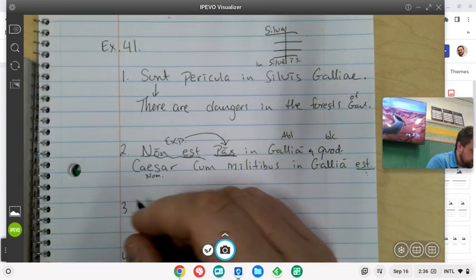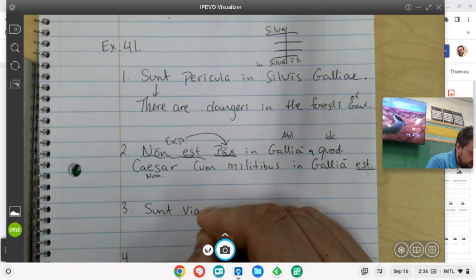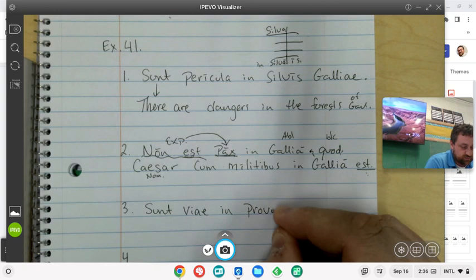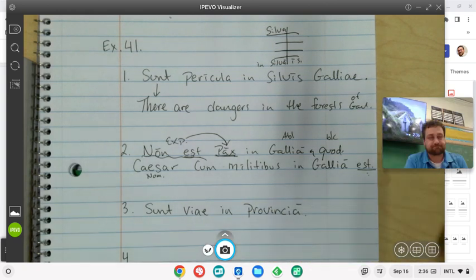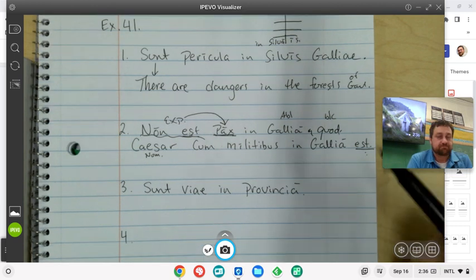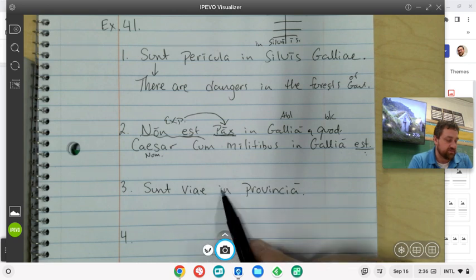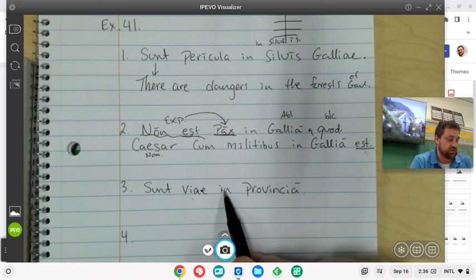Right? Number 3, sunt viae in provincia. Nice short one. All right. Does it look like we have a nominative? That's an ablative. This is the only other noun. That must be a nominative plural, viae. So there are roads in the province.